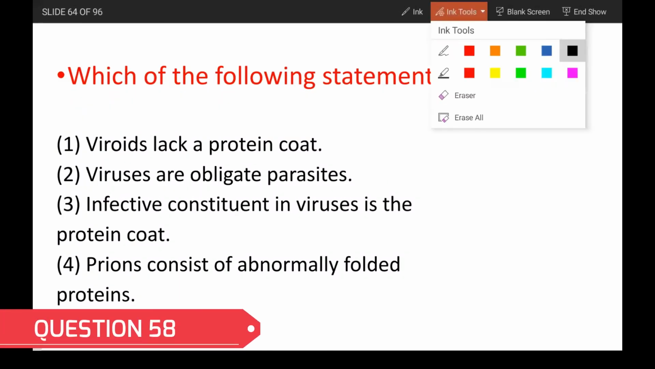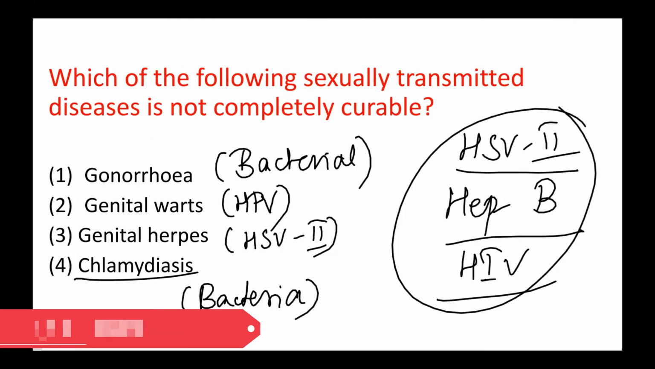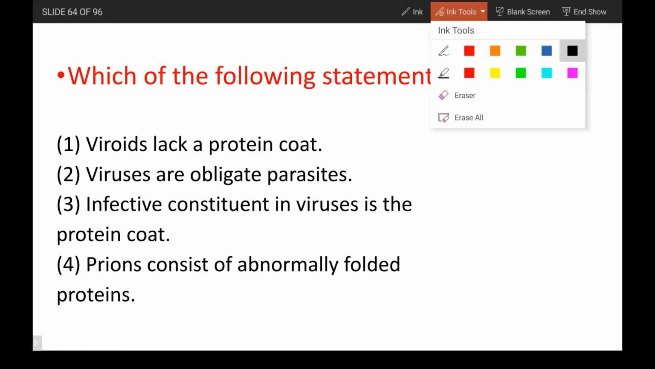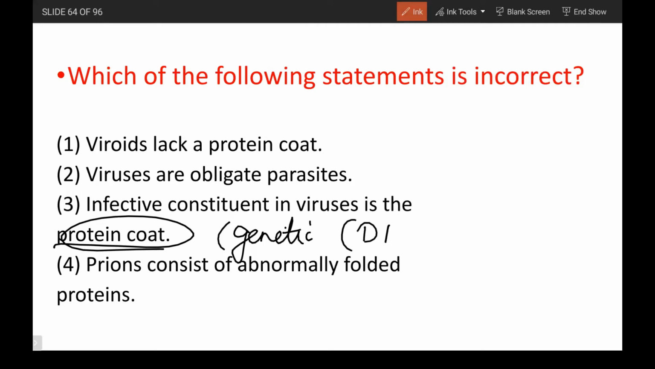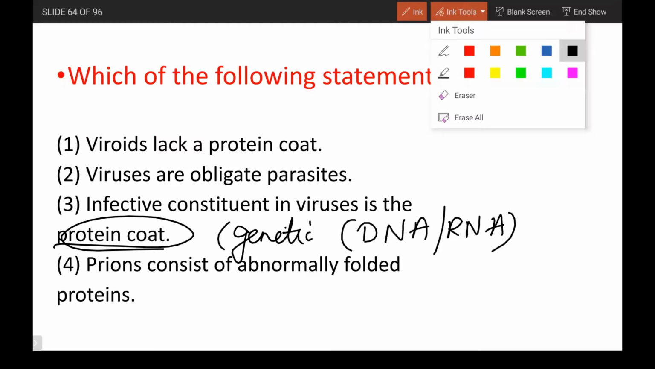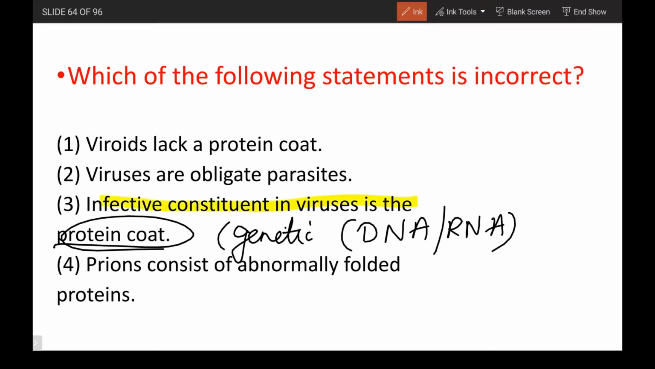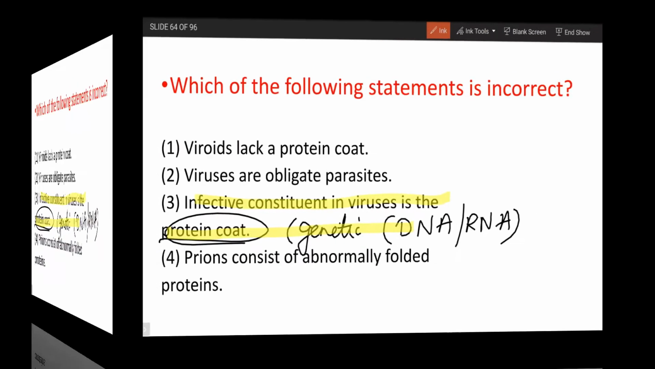Which of the following statements is incorrect? Viroids lack a protein coat. Yes, it is a correct statement. Viruses are obligate parasites. Yes, it is a correct statement. Infective constituent in virus is the protein coat. Is it the protein coat? No, it is the genetic material, and we all know the genetic material is going to be DNA or RNA. There are some viruses that have DNA as genetic material, and RNA viruses are also present. So the infective constituent in the virus is the genetic material and not the protein coat.